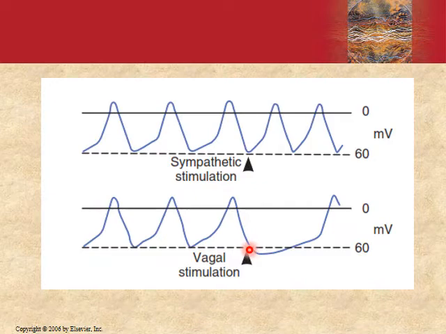Now, in this diagram, you can see the effect of sympathetic and parasympathetic stimulation on membrane potentials of the SA node. Whenever the parasympathetic fibers are stimulated, the membrane becomes more hyperpolarized, and the slope of the prepotential is decreased. You can see here the prepotential slope is decreased with vagal stimulation, because the acetylcholine released at the nerve ending increases the potassium conductance of the nodal tissue. This action is usually mediated in the vagal parasympathetic system by M2 type muscarinic receptors.